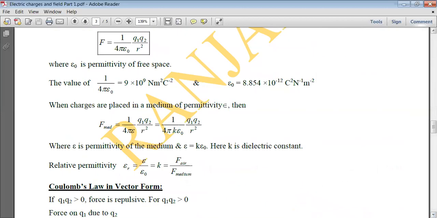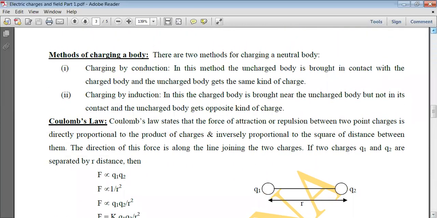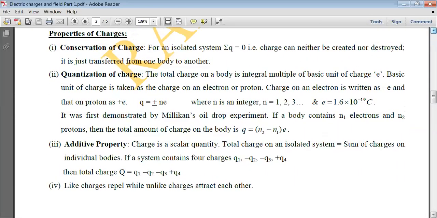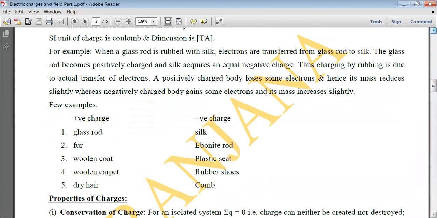When a glass rod is rubbed with a silk cloth, some of the charges are transferred from the glass rod to the silk cloth. The electrons are transferred from the glass rod to the silk cloth. So the silk cloth has got excess of electrons, it becomes negatively charged, whereas the glass rod acquires an equal amount of positive charge. So the glass rod becomes positively charged and the silk acquires an equal amount of negative charge. Thus, charging is due to the actual transfer of electrons.